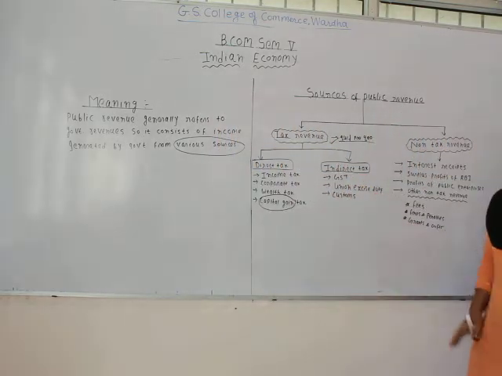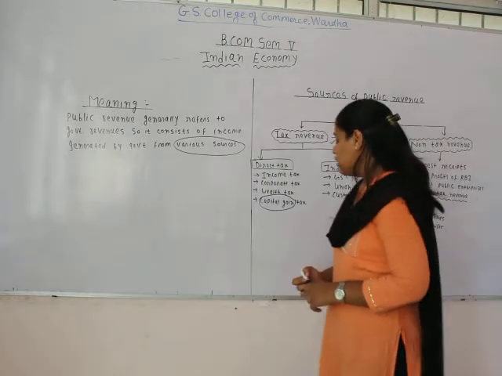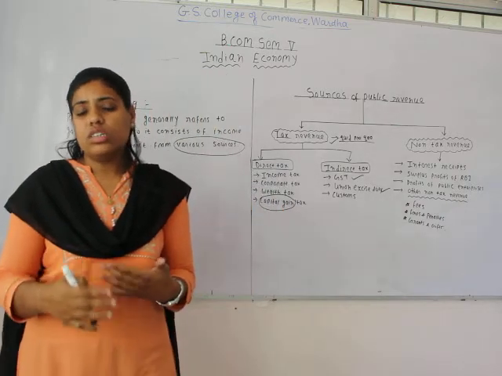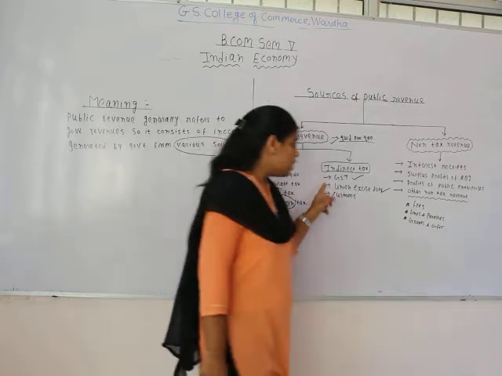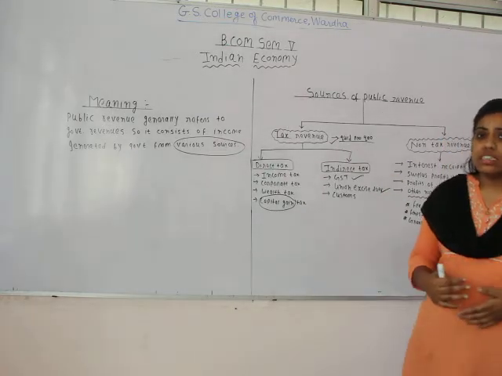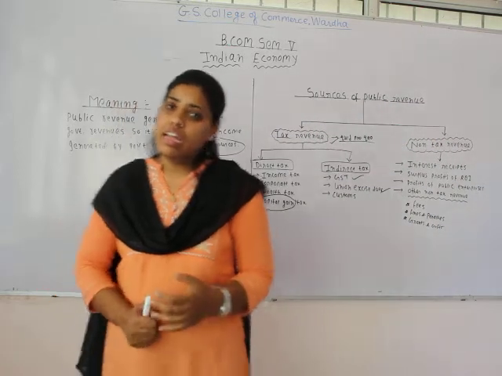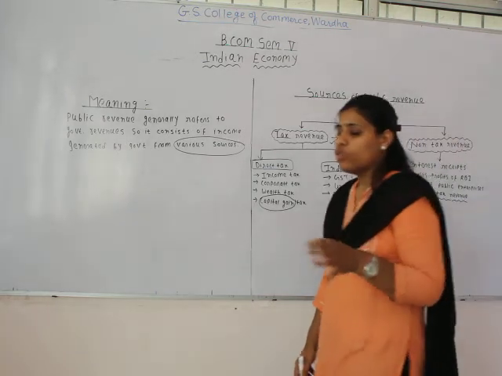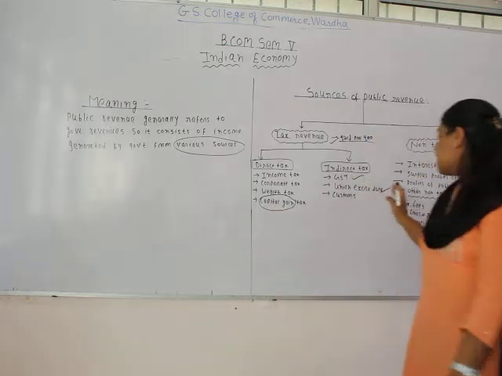Next one is union excise duty. When we talk about the union excise duty, it's levied by the central government on the production of different goods and services which are produced in the country. But one thing we need to keep in mind is it's levied on only those goods and services on which taxes are not levied by the central government. If the taxes are being levied by the central government on the production of those goods and services, the central government will not levy this union excise duty.